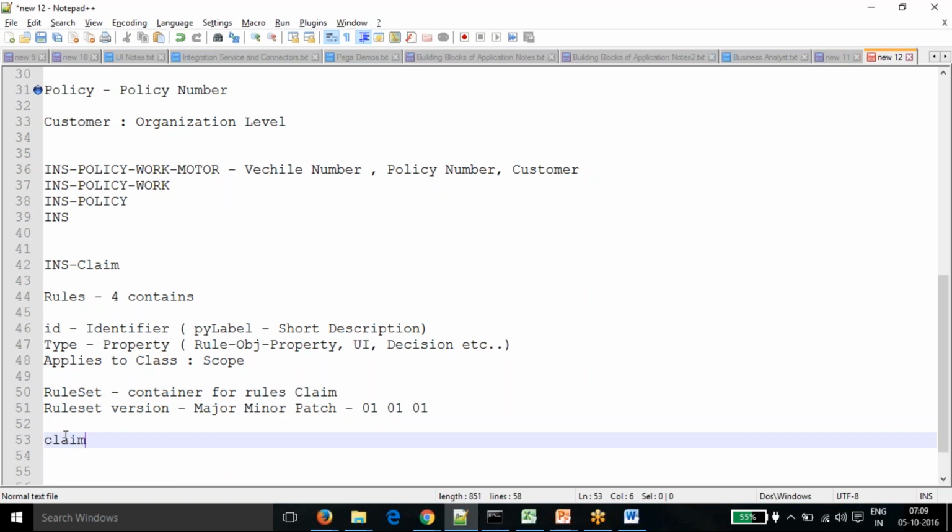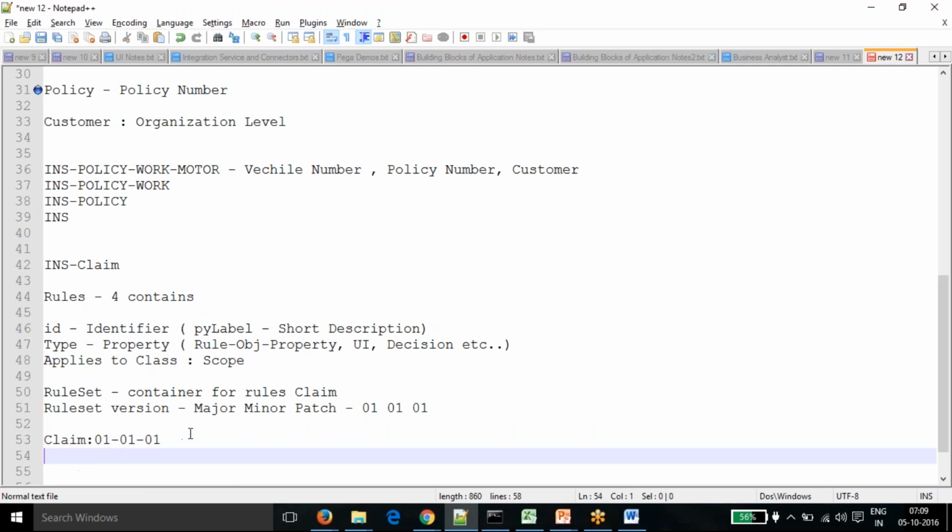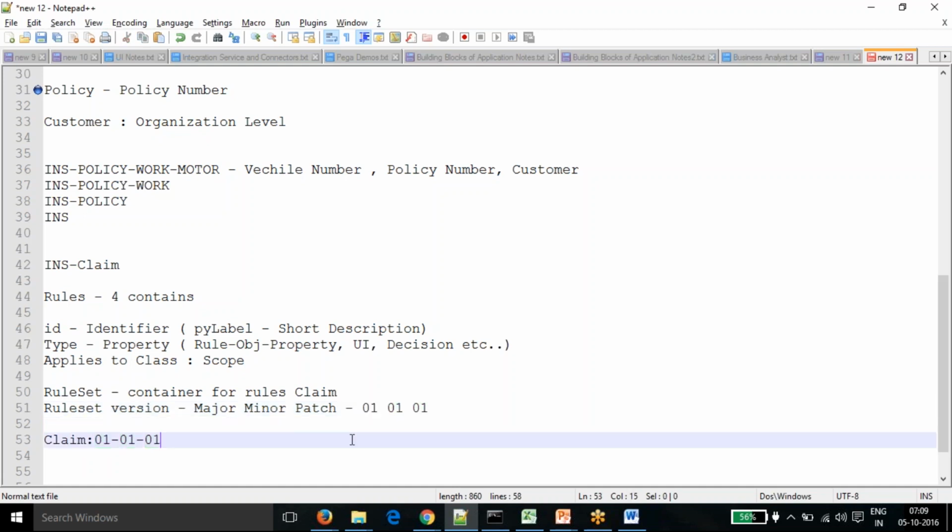So it will be like Claim 01-01-01. The last part is called patch, the middle is minor, and the first is major.